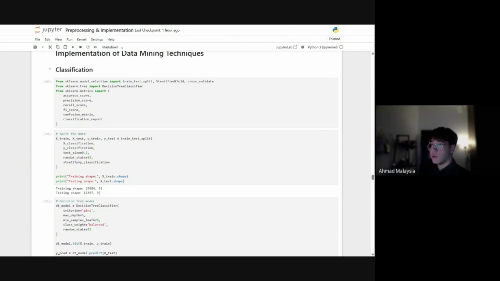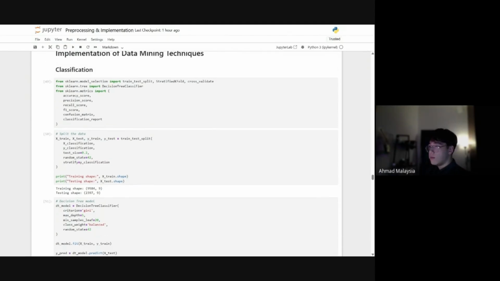Since the target has two possible outcomes, this becomes a binary classification problem. For the task, I used a decision tree classifier right here. This method was chosen because it's simple, interpretable, and suitable for structured tabular data. It can handle both numerical and encoded categorical variables, and it also provides feature importance values, which helps explain the model's decisions.